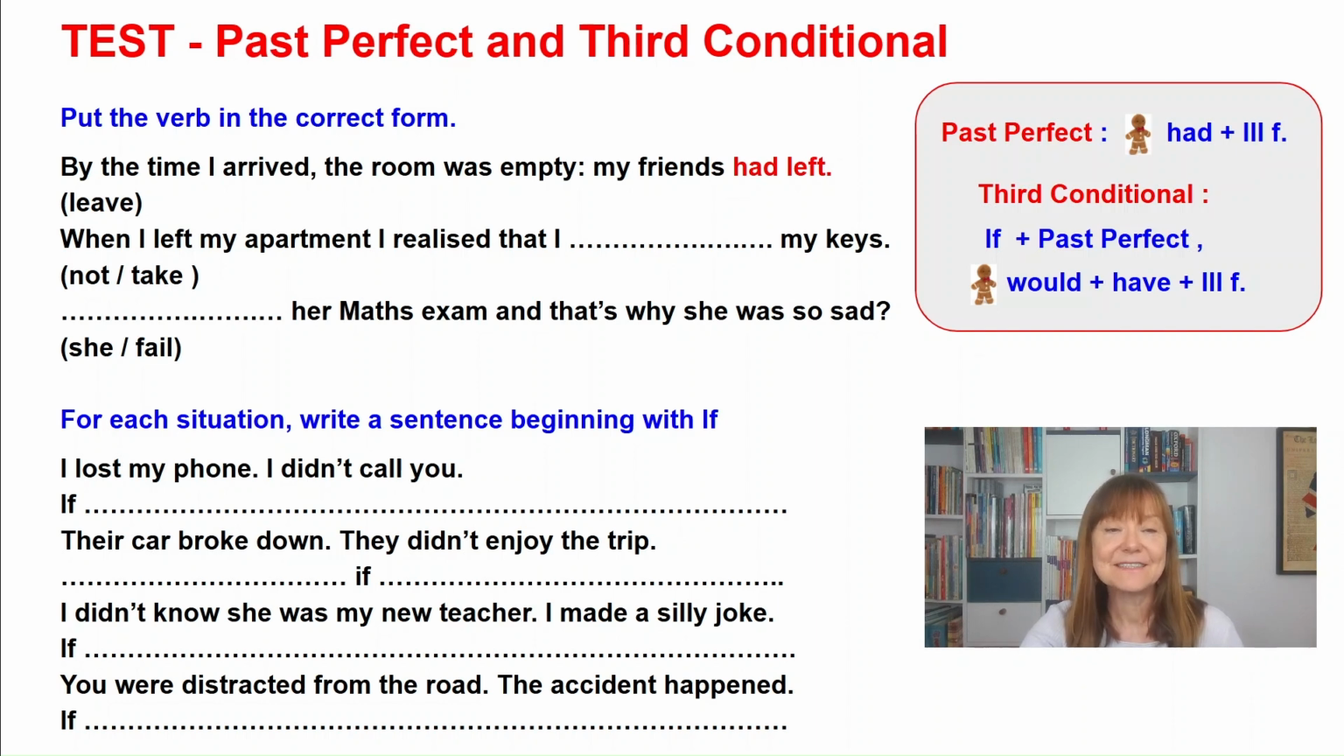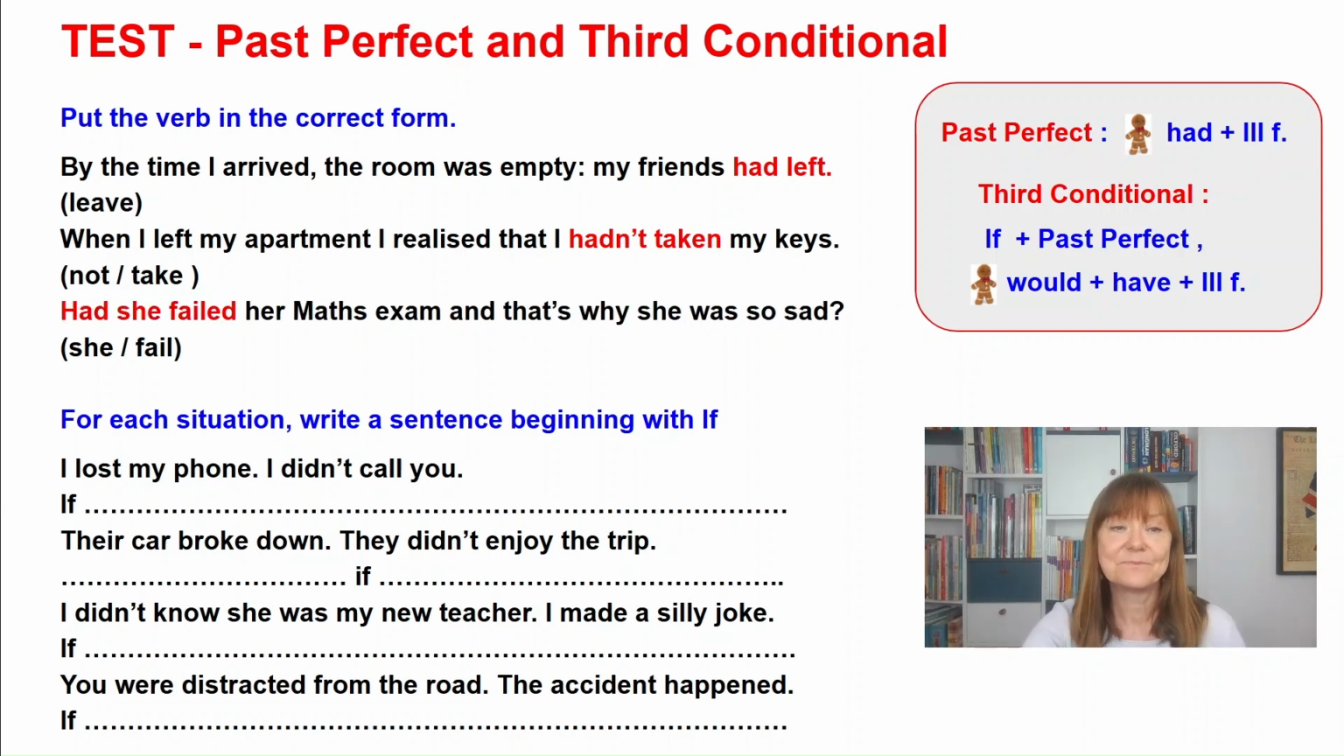And then the next sentence, when I left my apartment, I realized that I hadn't taken my keys. So obviously I didn't take the keys, and then I left the apartment, and then I realized what had happened. Okay? And the last one, and it will be a question. Okay? Had she failed her maths exam, and that's why she was so sad? Had goes first, before the subject, and then the third form of the verb. All right? Hopefully you did it well.